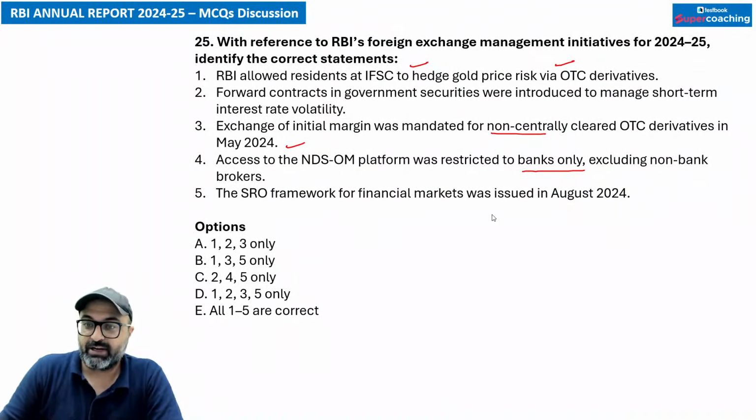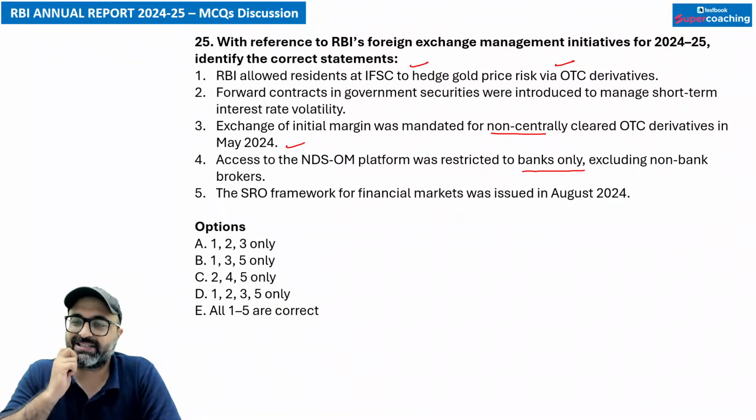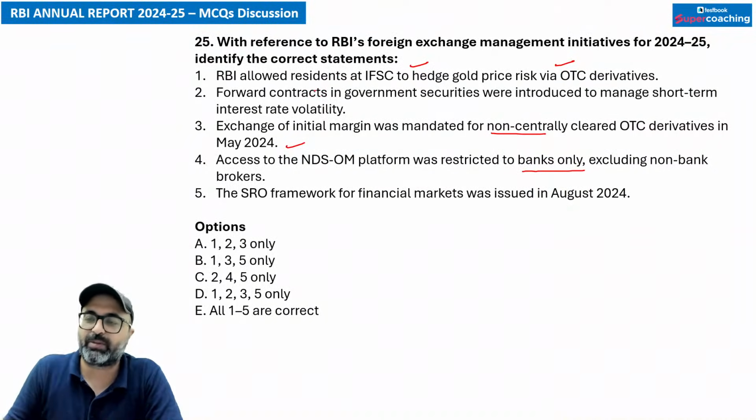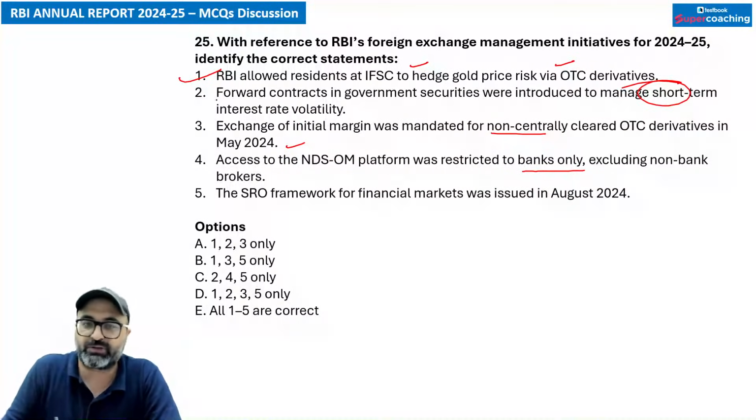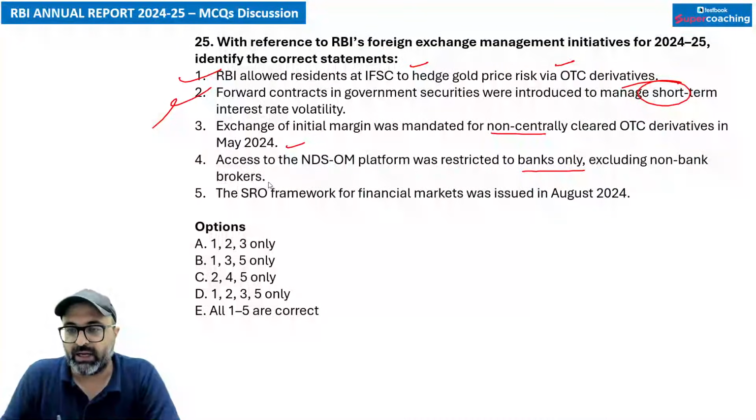So the answer is first statement is correct. Residents at IFSC allowed gold price risk hedging at over-the-counter. This is true. Forward contracts in the government securities were introduced for long term, not for short term. They were introduced for long term, not for short term. Interest rate risk, not short term. So the next is third statement.